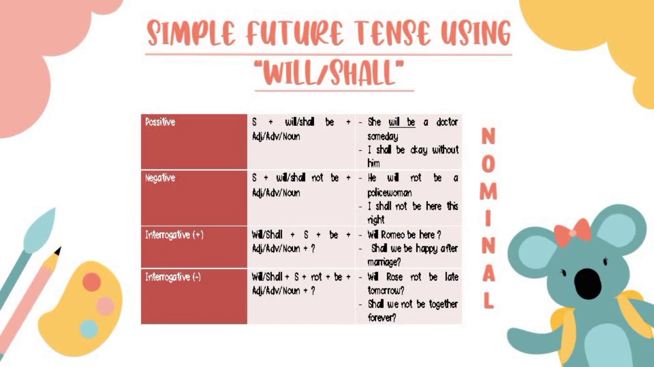And the last, in negative interrogative sentences, the formula is will or shall plus subject plus not plus be plus adjective or adverb or noun. For example, will Rose not be late tomorrow? Shall we not be together forever?